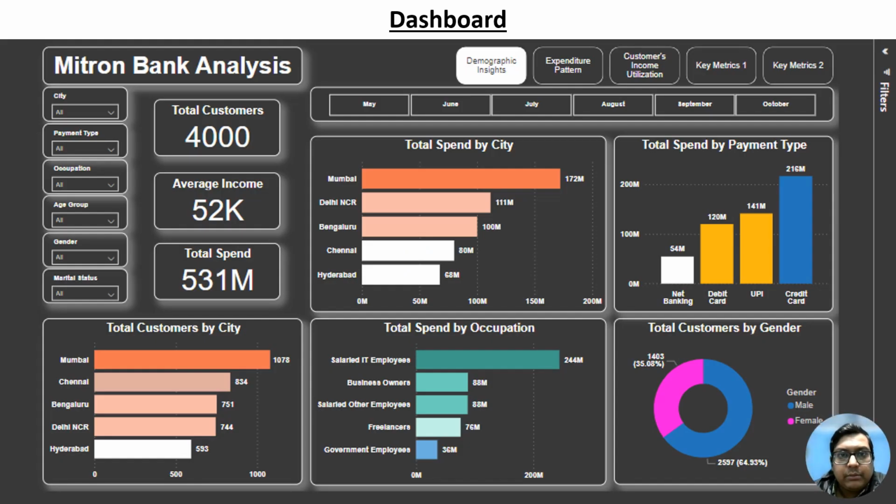Next we have a dashboard in the PPT. I have included a page navigator. Their names are demographic insight, expenditure pattern, customer income utilization, key metrics 1 and key metrics 2. In the left side corner, we have some filters based on city, payment type, occupation, age group, gender, and marital status. I have also included a month slicer below the page navigator. In demographic insight, we have three cards: total number of customers, average income, and total spend.